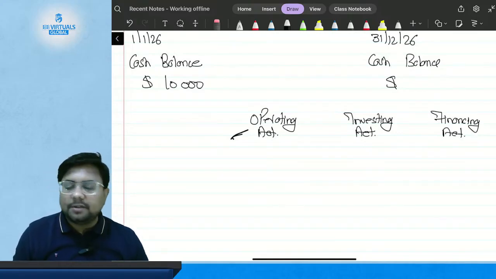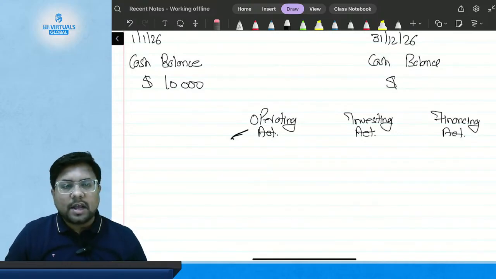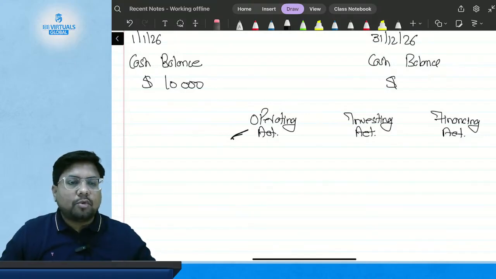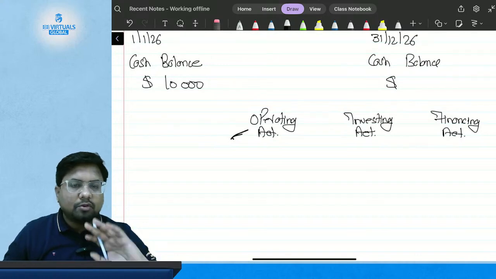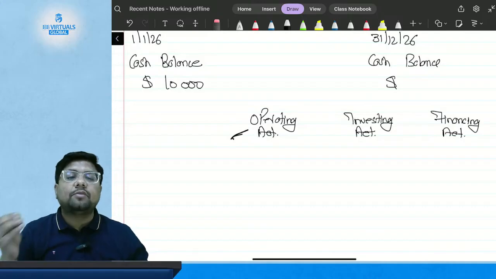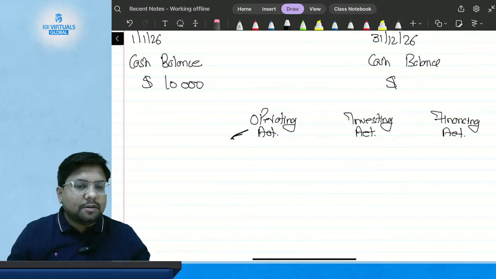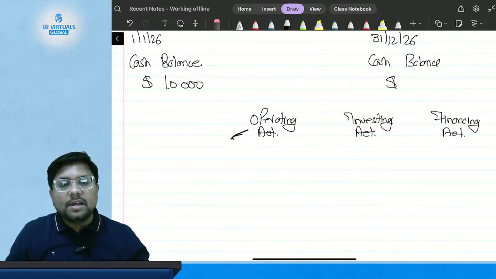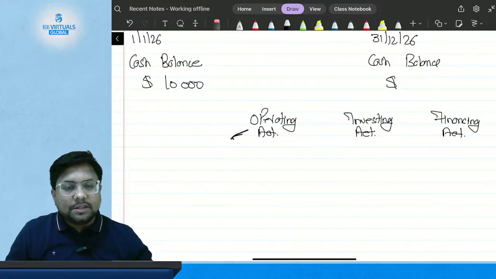Okay, but suppose I have purchased some property for my investment purpose and not for my classes. Suppose I have purchased a house. That purchase of a house is my investing activity, because this is my asset.